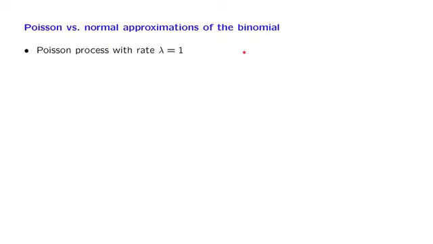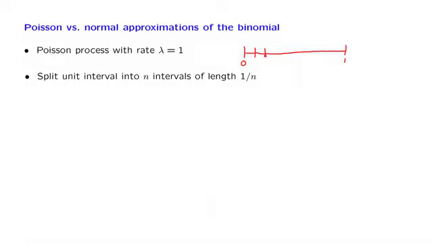Consider a Poisson process that has rate equal to 1 and consider that Poisson process running over the unit time interval. We take the unit interval and we split it into many small sub-intervals where each sub-interval has a length of 1 over n.